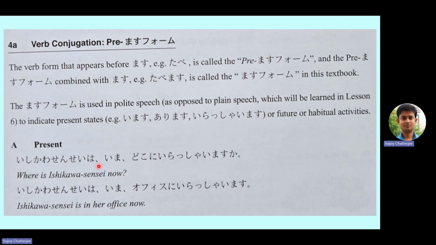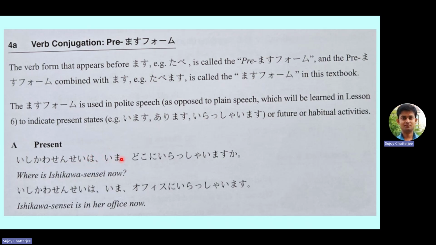Ishikawa sensei wa ima doko ni irasshaimasu ka? Ishikawa sensei is the subject here, or you can say it's the topic here, so it will always be followed by the particle wa. So this is the wa from that. Ima means now.